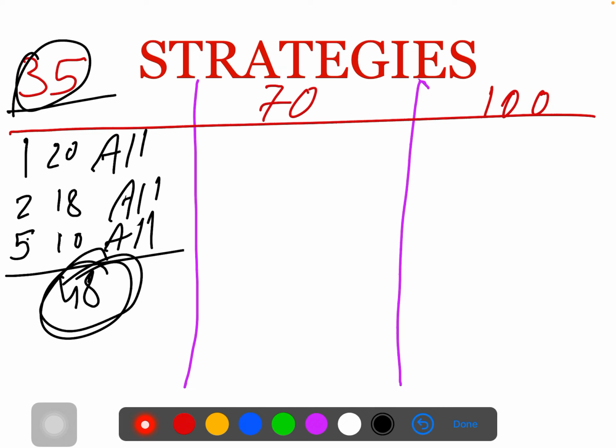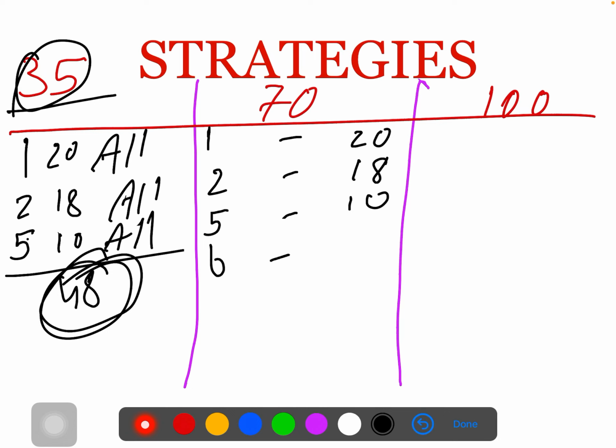Let's talk about the strategy for 70 marks, the students who want to score 70 marks. As usual, 1 mark, you're going to get 20 marks. 2 marks from all the chapters you have to read, so you're going to get 18 marks. Compulsorily you have to prepare yourself for 5 mark questions, so 10 marks. As usual, you're going to get 48. Just round it to 50. You have to score 25 extra marks. So just go with 6 mark.